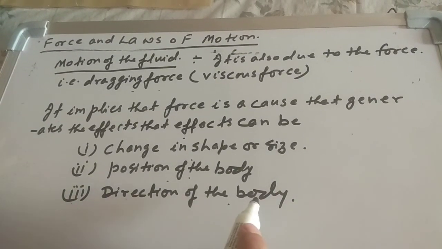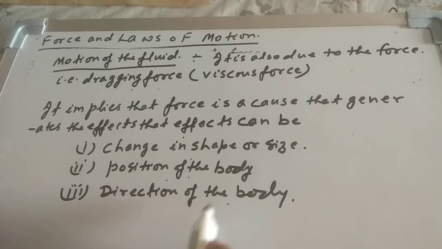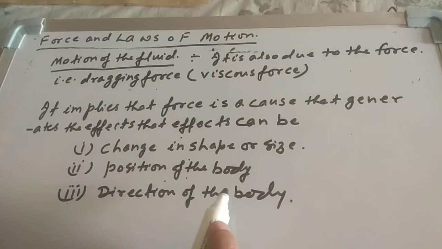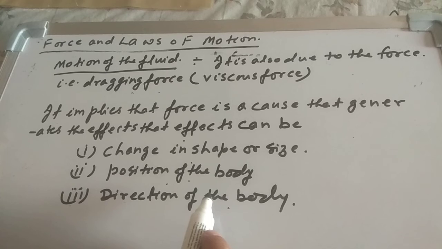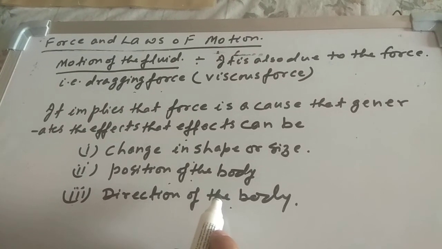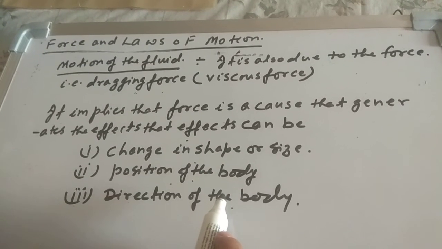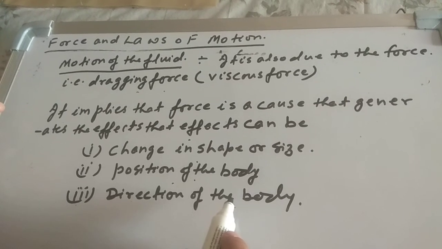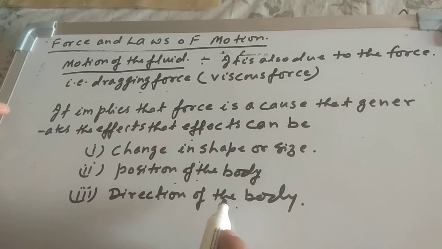Now the direction of the ball changes. That is the example of changing the direction of the body. These are some examples. In the next video we will see the accurate definition of force and different types of forces as per our NCERT syllabus.